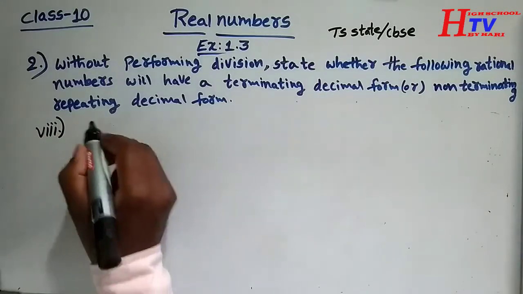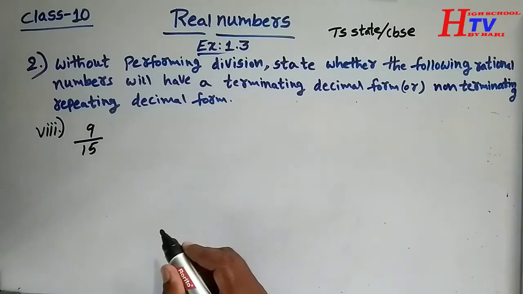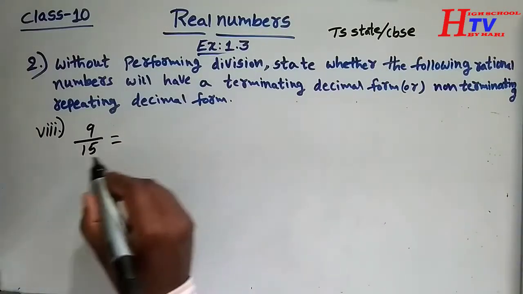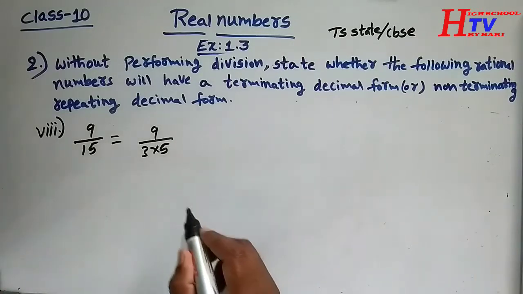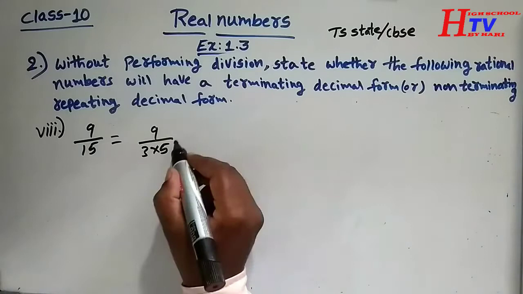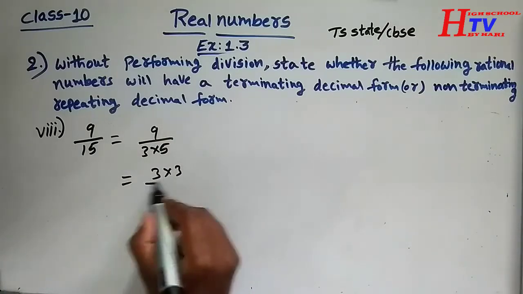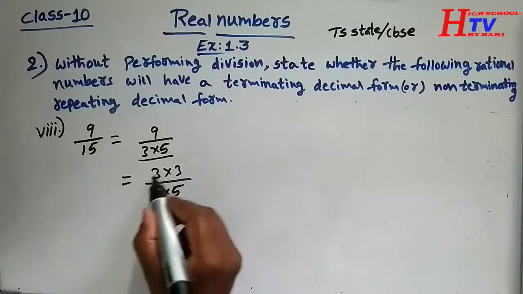Now the 8th question is 9 by 15. It can also be written as 9 by 3 into 5. In the numerator, 9 can also be written as 3 into 3. The denominator is 3 into 5 as it is written.